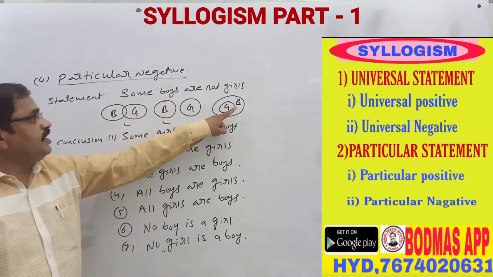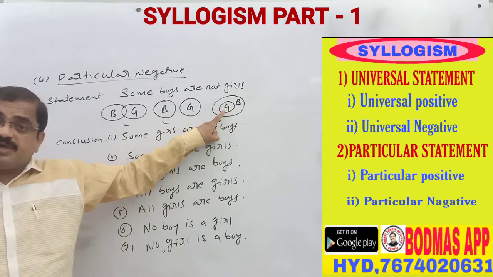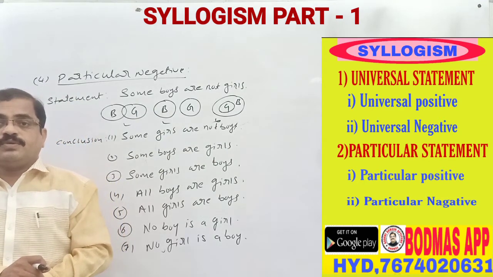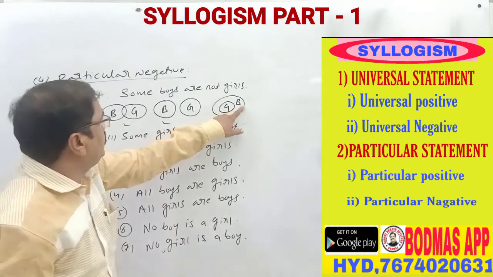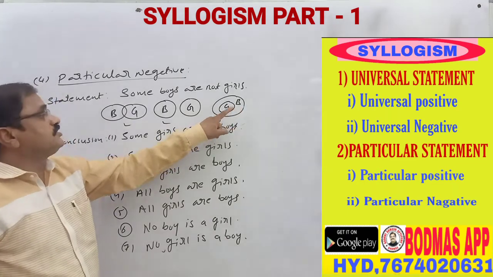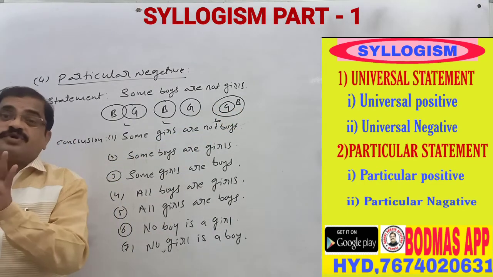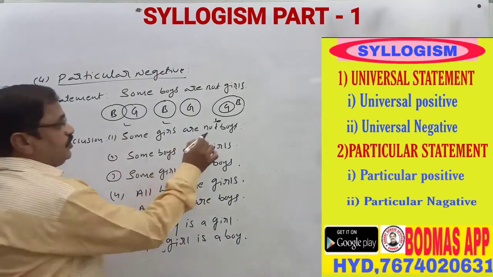Here see, some boys are not girls means nothing but some Indian people are not Telangana people. Yes, right answer. In the same way, some girls are not boys. Here wrong, because all girls are boys is there. From negative statement we don't take the positive statement, so that is why this also does not follow.